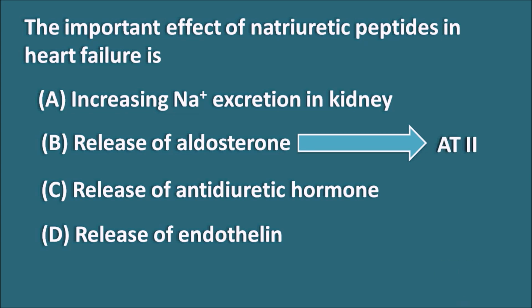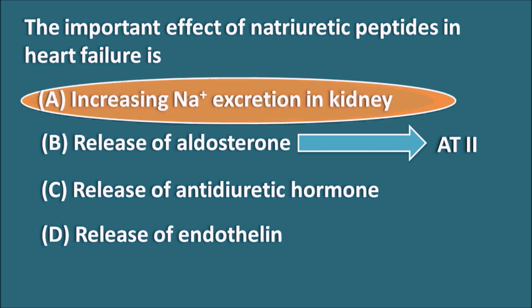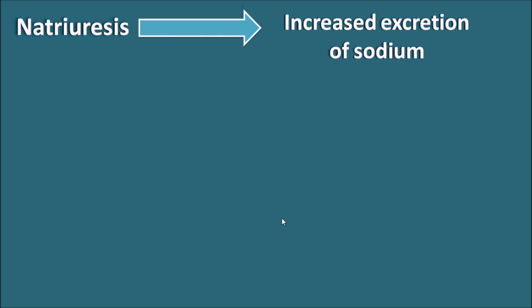Angiotensin II works by the renin-angiotensin system and it increases the aldosterone secretion, thereby it increases the sodium reabsorption. But natriuretic peptides are working in the opposite direction. Natriuretic peptides increase the sodium excretion in the kidney, thereby they decrease the body volume. So A is the right answer for this question. Natriuresis is the excretion of sodium in the kidney.